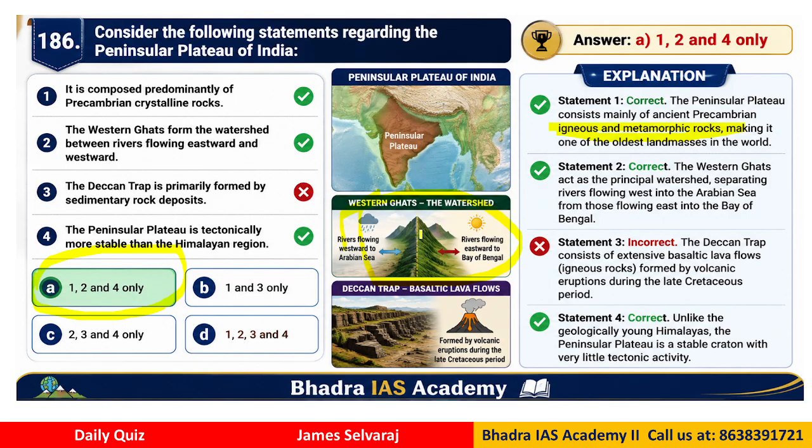Why? Because the Deccan Trap consists of igneous rocks, they are not formed by sedimentary rock deposits. This is very basic information that you need to be familiar with when you are preparing for various higher level competitive exams. This kind of statement based question you can expect.